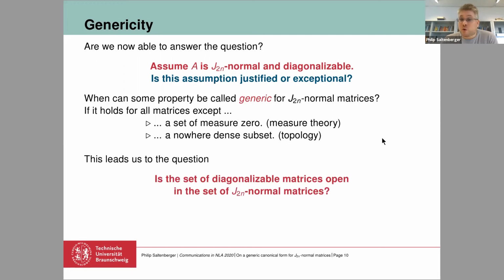So this leads us to the question, if the set of diagonalizable matrices in the set of the J-normal ones is an open set. And this, unfortunately, is not true. So this set is not open, and we have a problem here. But we solved this problem by looking at a slightly different set of matrices, which is contained in the diagonalizable matrices.